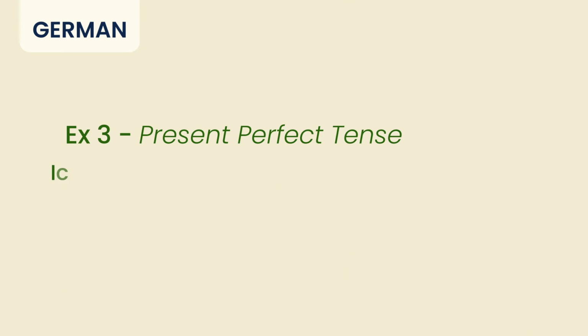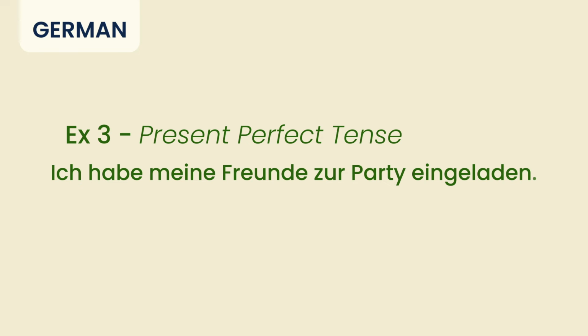We have to use the participle of the separable verb. Einladen has a participle, eingeladen. So if you see on your screens, the sentence appears as Ich habe meine Freunde zur Party eingeladen. Habe, which is my main verb over here, is in the second position.